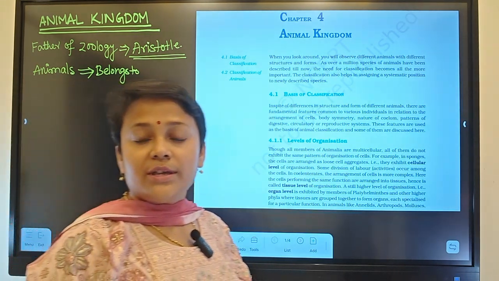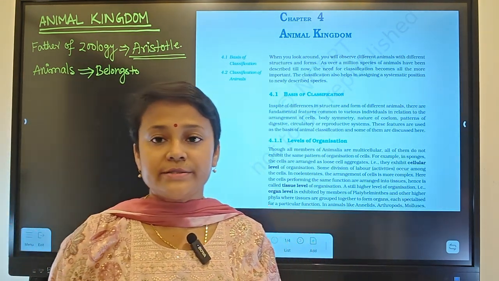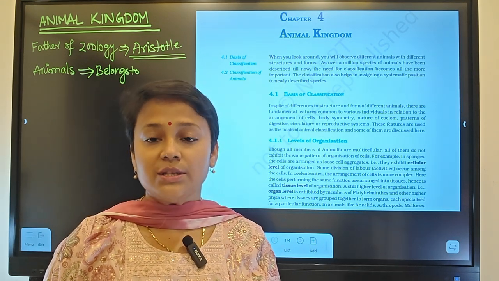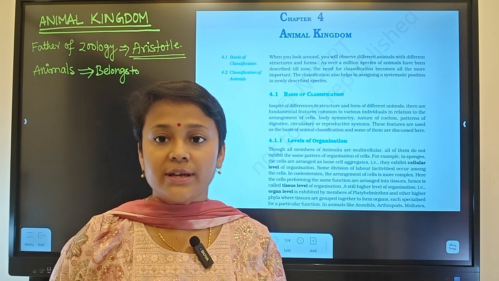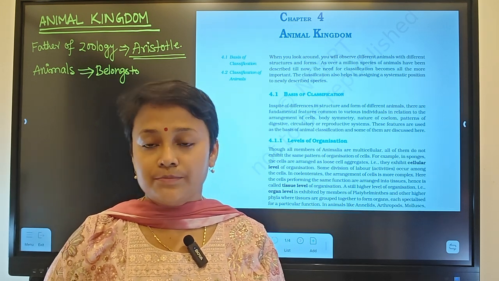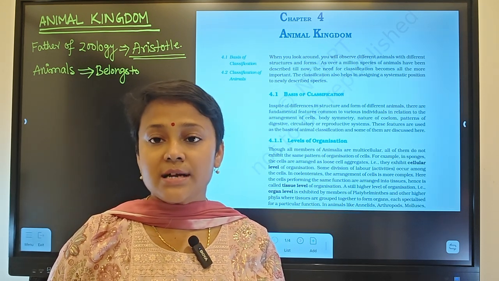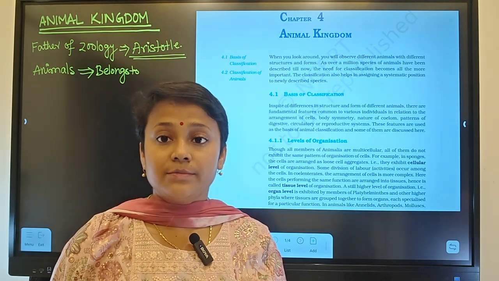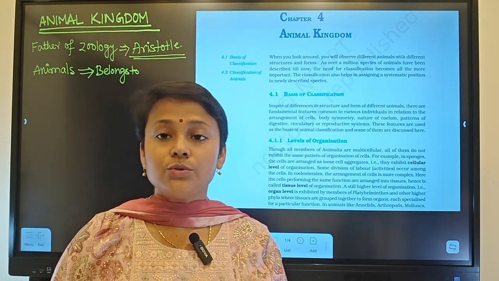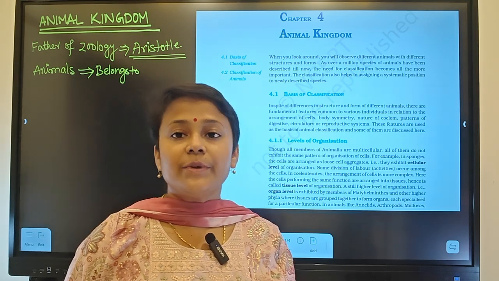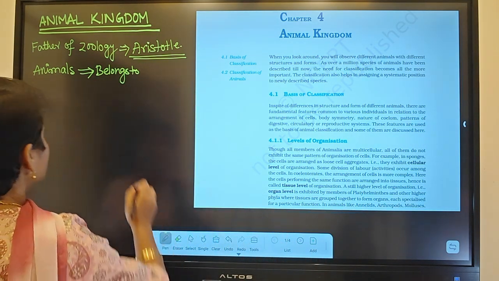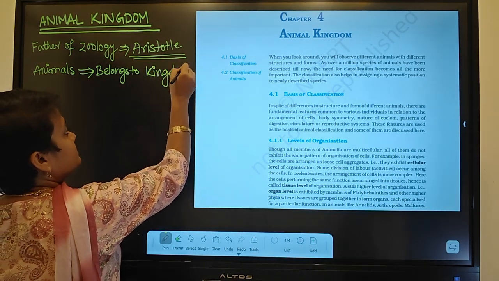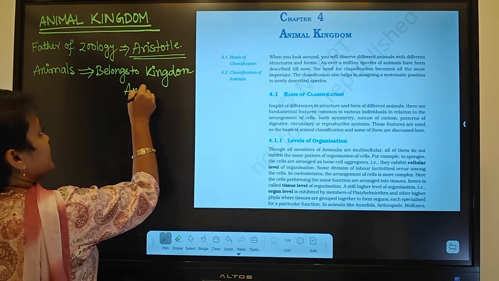If you learn about biological classification, we know that Whittaker's classification is the most accepted theory, right? So there are 5 kingdoms: Monera, Protista, Fungi, Plantae and Animalia. The organisms which belong to Animalia will be called animals.